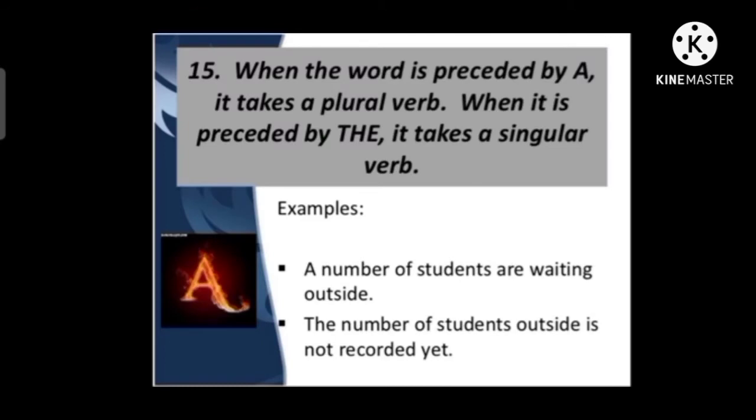According to number 15, when the word number is preceded by the article a, it takes a plural verb, but when it is preceded by the definite article, it takes a singular verb. For example, here we have two phrases, a number of students and the number of students. When a number of students is used with the indefinite article a, it will carry a plural verb.